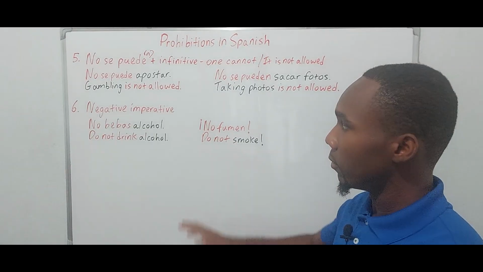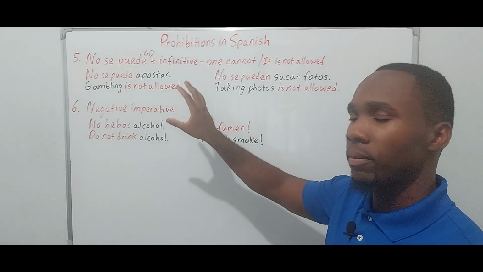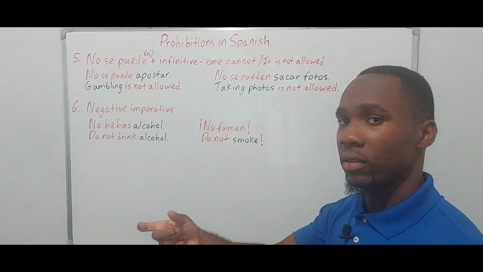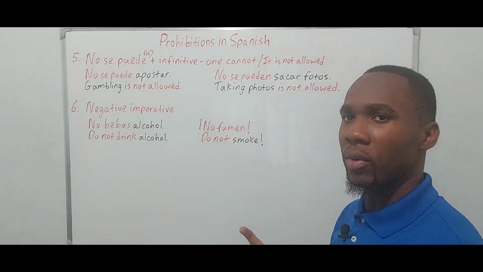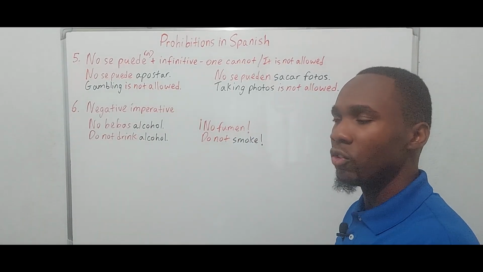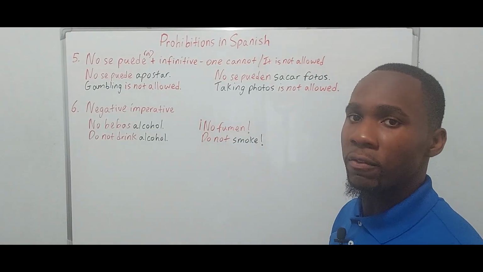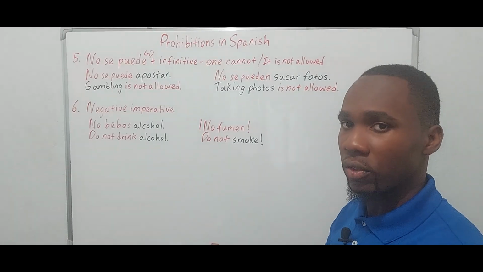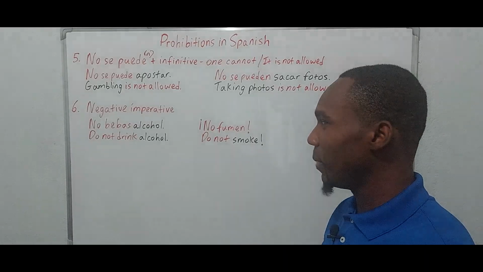And once again, the negative is more direct, it is if you're addressing someone directly, while the other five are more general. So you would see these on signs. If you're mentioning a law in general, you would use the first five structures, but this one is more for direct speech, okay? If you're speaking to someone directly. Ok, muy bien.